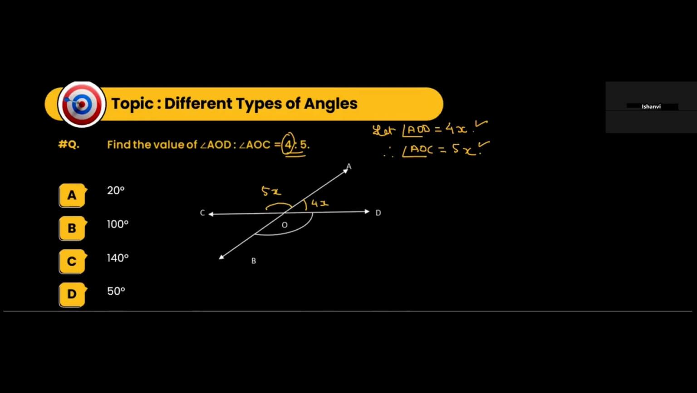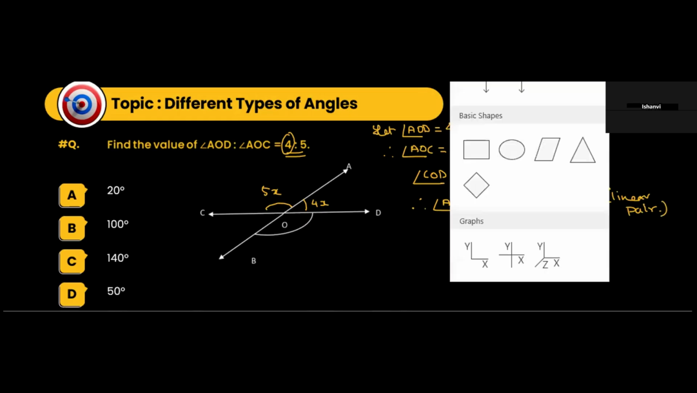Now we can see that this is a straight line. Angle COD is obviously a straight line, and any straight line has a measure of 180 degrees. Therefore, angle AOD plus angle AOC is going to be 180 degrees. The reason is linear pair. What does linear pair mean? In geometry, you will have to provide reasons.